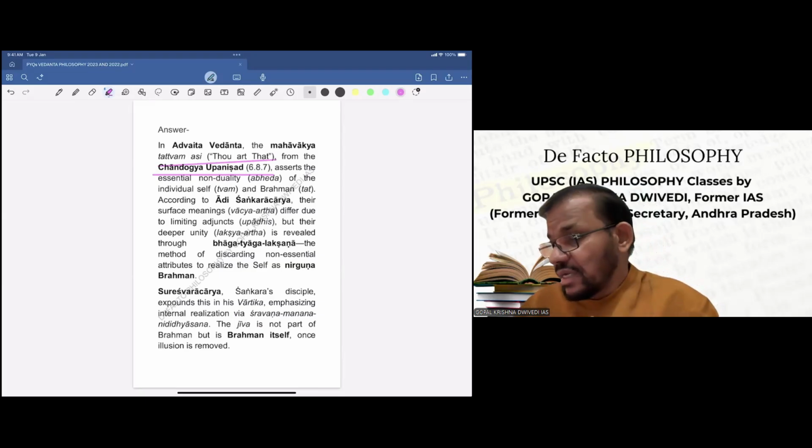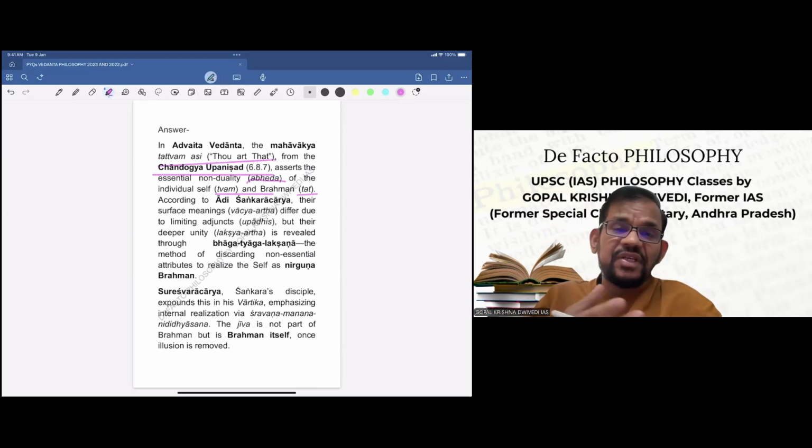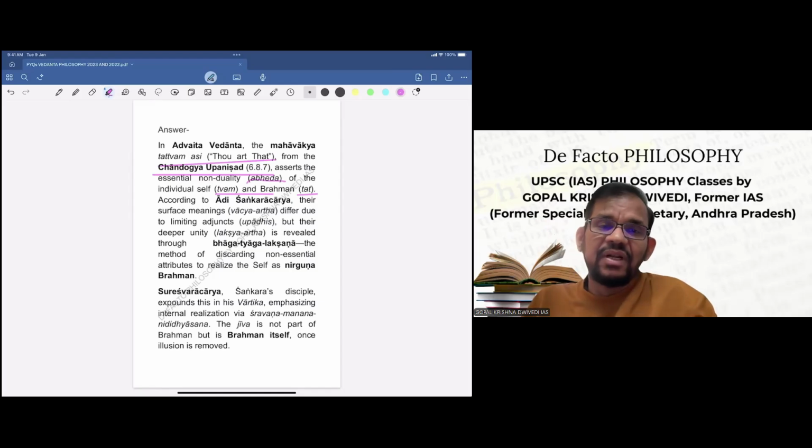And as I keep on telling, Sanskrit words have been used here. So whenever you are dealing with questions of Indian philosophy, do use the original Sanskrit words. Whenever you are dealing with Western philosophy, do use original Greek, Latin, or English words, whatever sentences or references are there, because that will upgrade the quality of your answer.